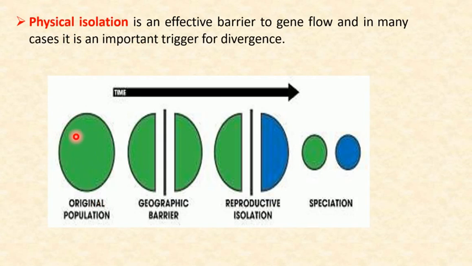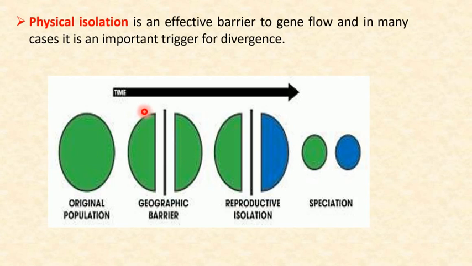Suppose this is the original population of a species. Due to some geographical phenomenon, it got divided into two. Say a geographical barrier like a river has developed between these populations, so it got divided into two populations. However, this is the same species, right? Here there are some members of that species, and on the other side of the river there are some members of the same species.